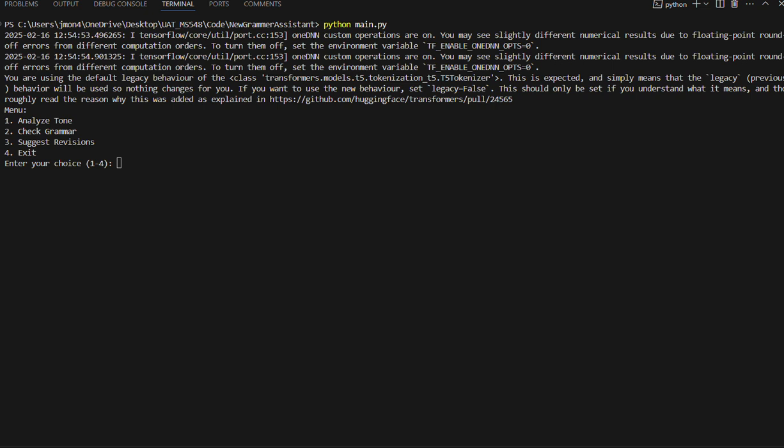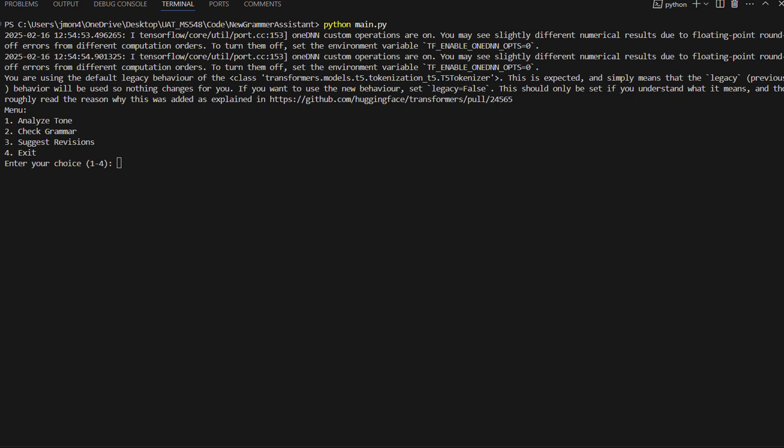And then we define a function to suggest revisions using the T5 model from Hugging Face transformers with the tokenizer. So we have two parts for suggesting revisions.